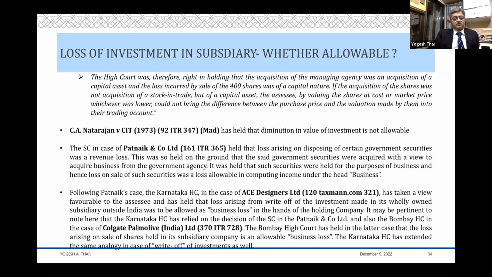It's your captive unit, and therefore the shares held in that subsidiary are on revenue account, not capital account. It is for the purpose of your business. If you have incurred a loss, we will allow you that business loss. Once again, the Bombay High Court has not noted Ram Narayan and Sons.